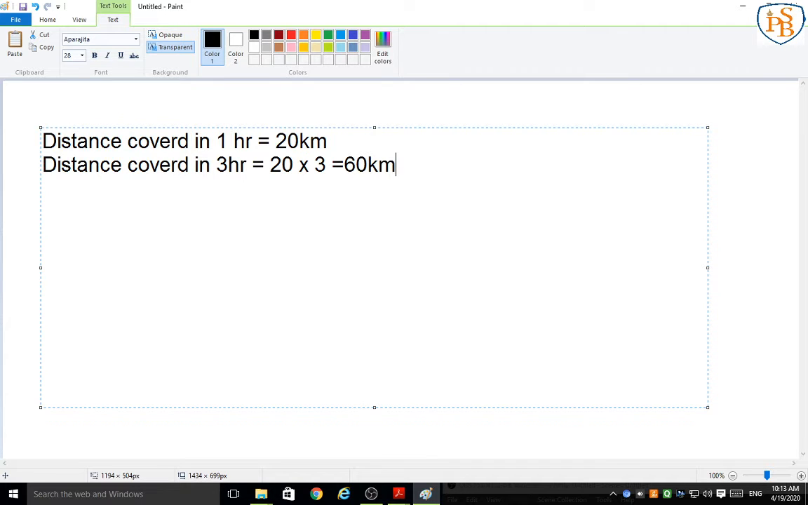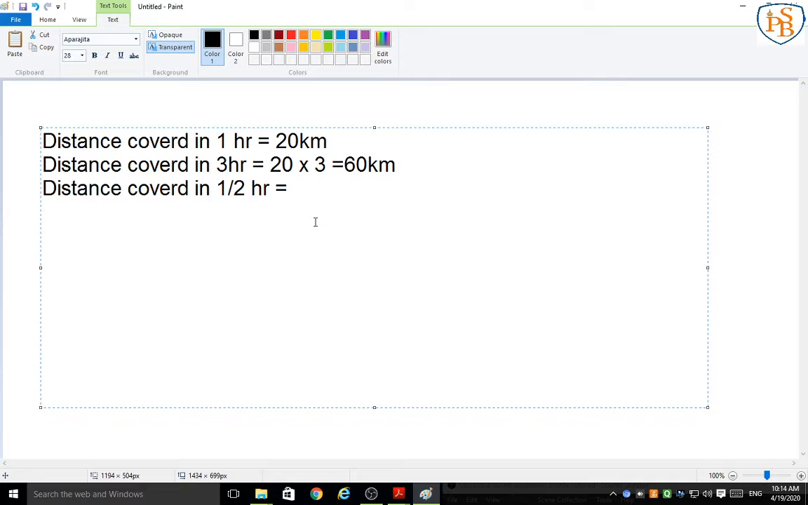Okay. We got here the distance covered in 3 hours. So now again we have to find the distance covered in half an hour, because they are asking about 3.5 hours. Right? Our 3 hours is completed. Now what about half an hour?